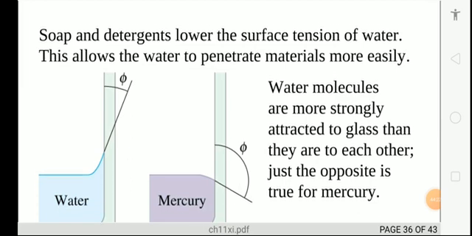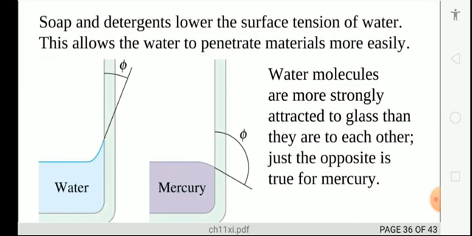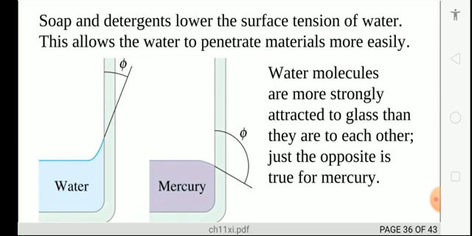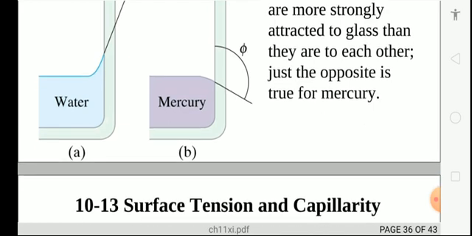Surface tension and capillary. A soap and a detergent lower the surface tension of the liquid. This lets the water penetrate material more easily. See, you can see the difference. One is downwards and one is upwards. So water molecules are more strongly attracted to glass than they are to each other, just opposite to mercury. The theta difference is clearly seen on this screen.